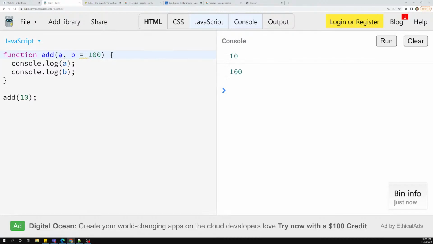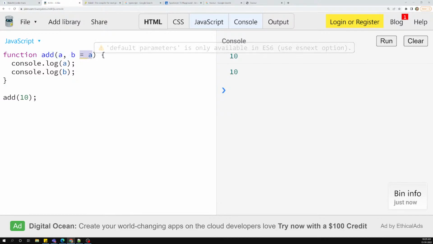10 and 100, right? So you'll be able to see this 10 and 100. For example, you can also use something like b is equal to a. So now I already have this a value, so you can also use it for b. Now what could be the output of this one? 10 and 10. So you can also use it like this.